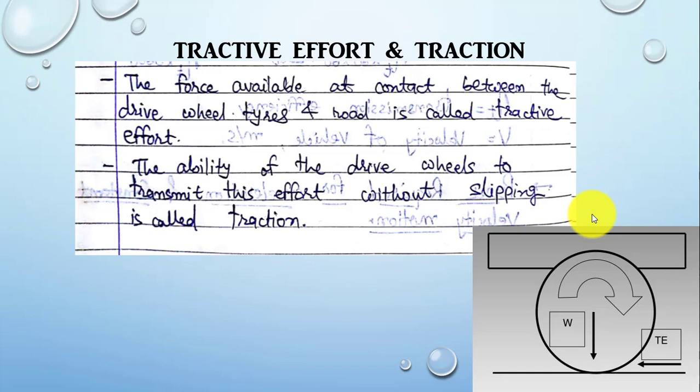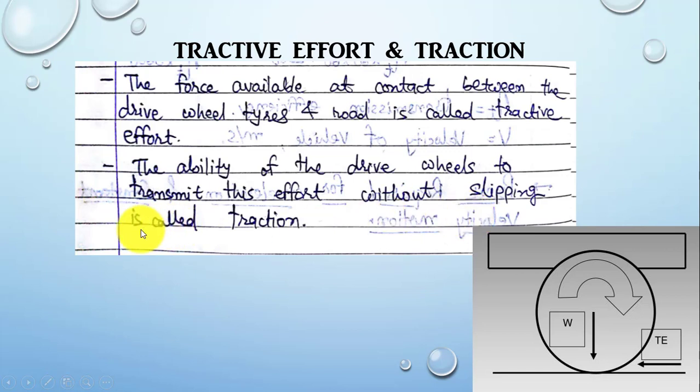The traction is the ability of wheels to transmit this tractive effort to the road without slipping, which means when we are applying the tractive effort to the wheels or tires, the tires should rotate on the road surface and go in the forward direction. It should not skid or slip on the road surface, otherwise the vehicle will lose its stability, it will be harmful for the vehicle performance, and it can even cause a collision.